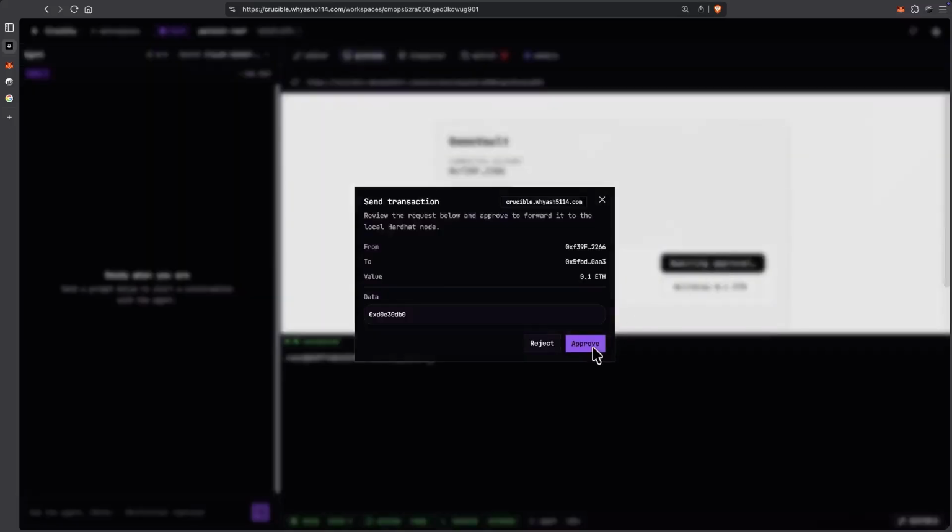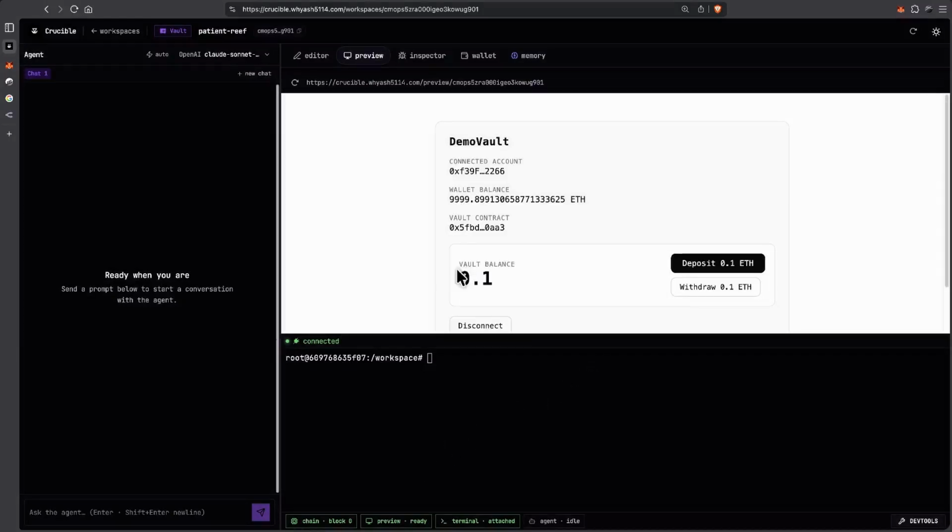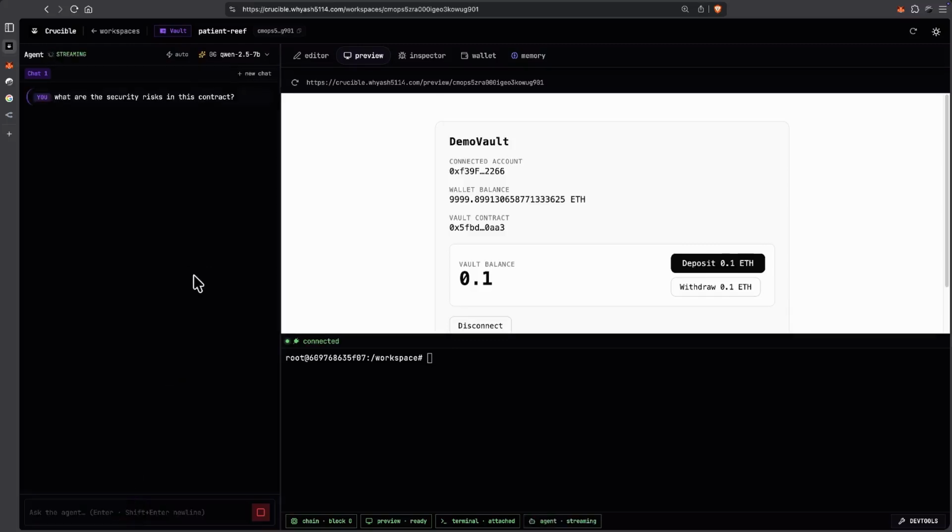Sign in once with Ethereum. The preview is a real dev server, wallet injection, live contract, all in one tab. As you can see, we can choose any models. Now let's try zero-G compute.